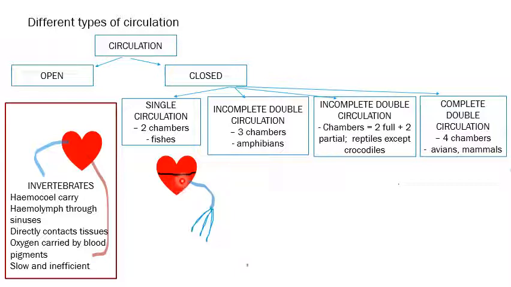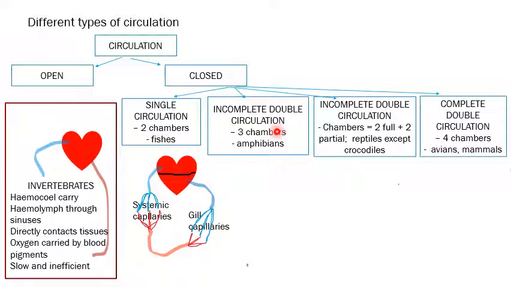See, from the ventricle, the vessels arise and they will enter the gills, capillaries, where the oxygenation of the blood occurs, and then again they form larger arteries, and they will finally supply the tissues, and through the vein they will end up into the heart. So here if we see, only one loop of circulation is there, and hence this is called a single circulation.